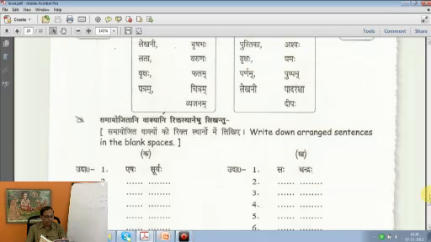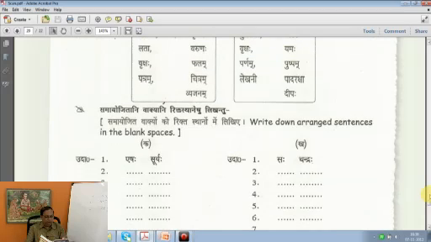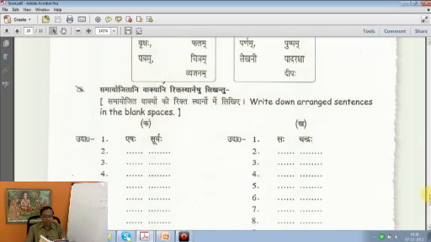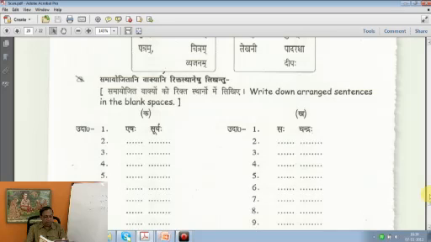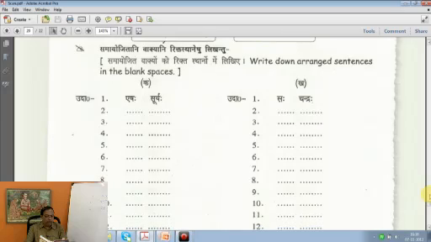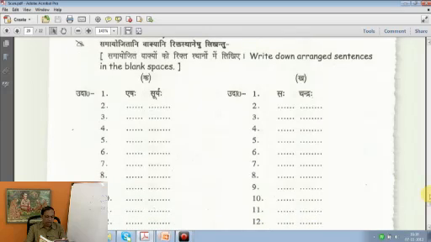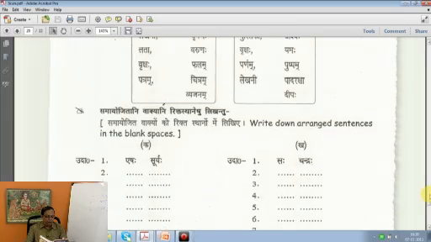Now further on, we have some more to do on this 20th page. Write down arranged sentences in the blank spaces. One example is given here. Udaharana means example. In the Ka chart, Ka is given, and 15 words are to be picked up now. Eshaha Suryaha is given already. So in the next one you can pick up any word and match it.